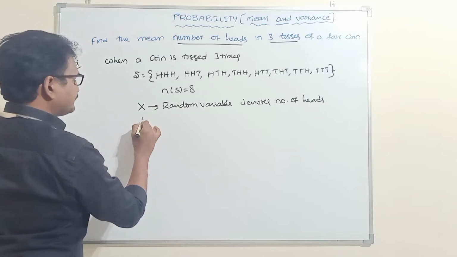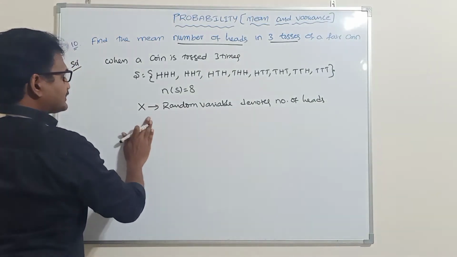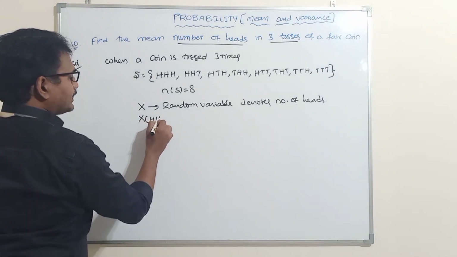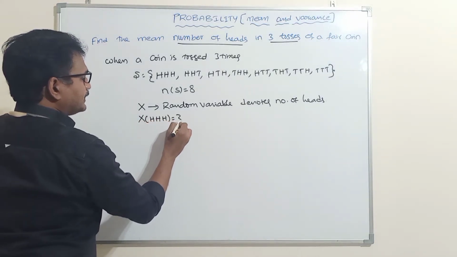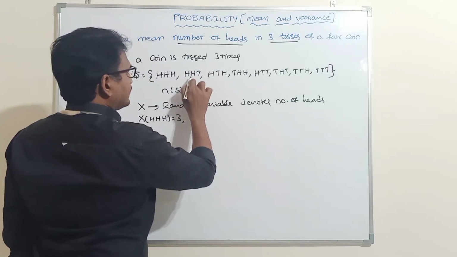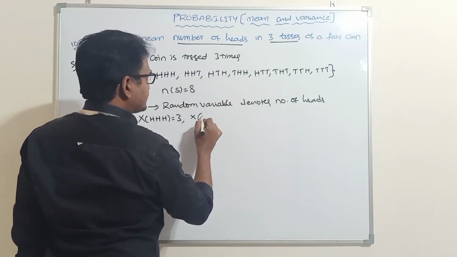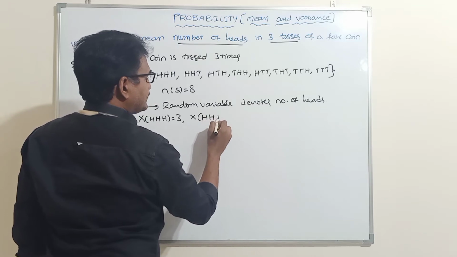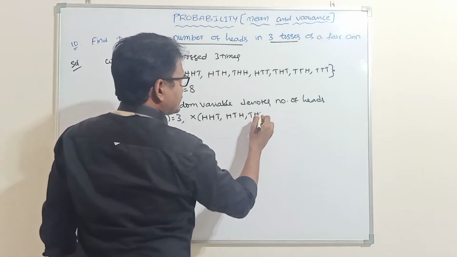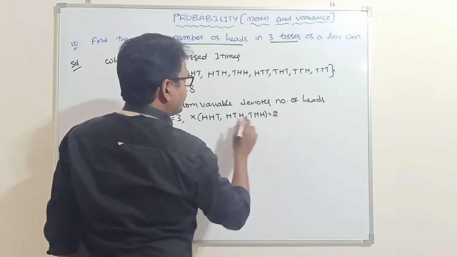If you observe the sample point triple H, the number of heads is 3. Next, for the sample points HHT, HTH, THH, the number of heads in every sample point